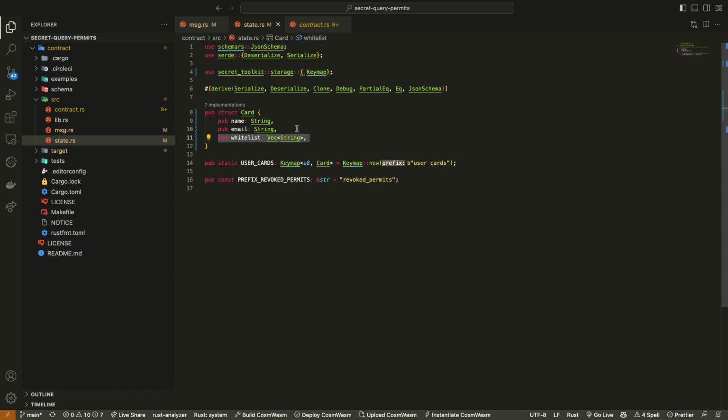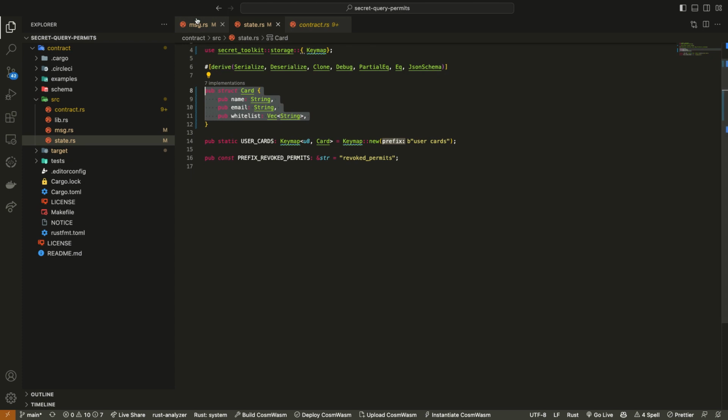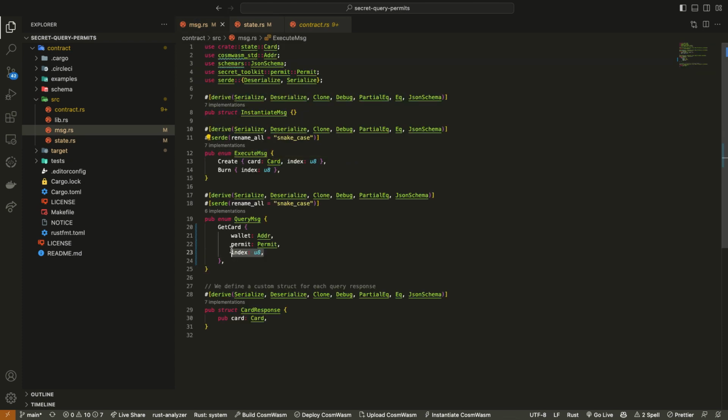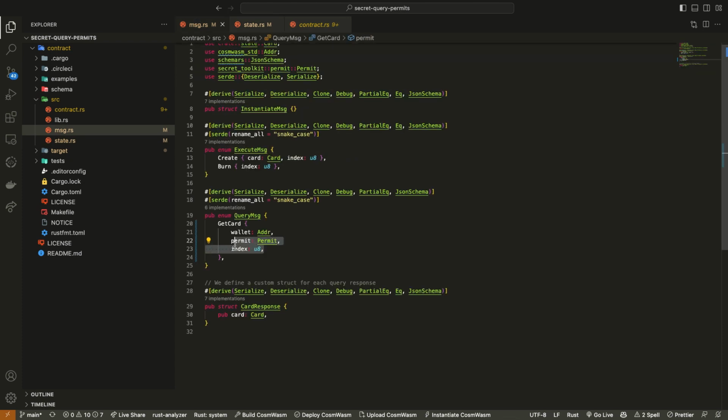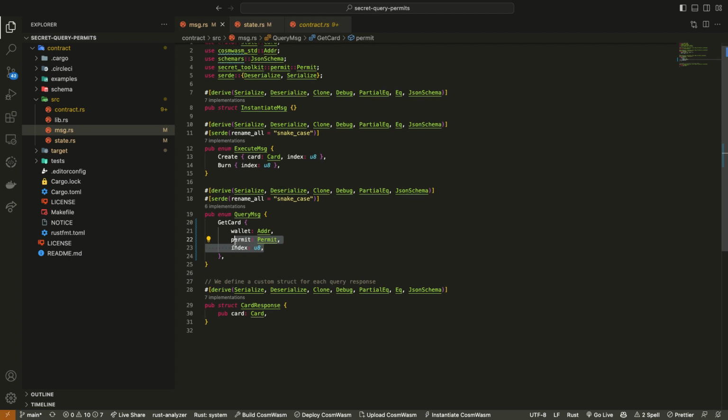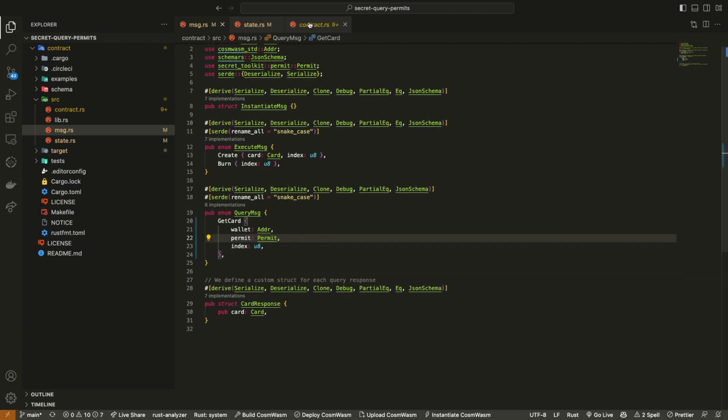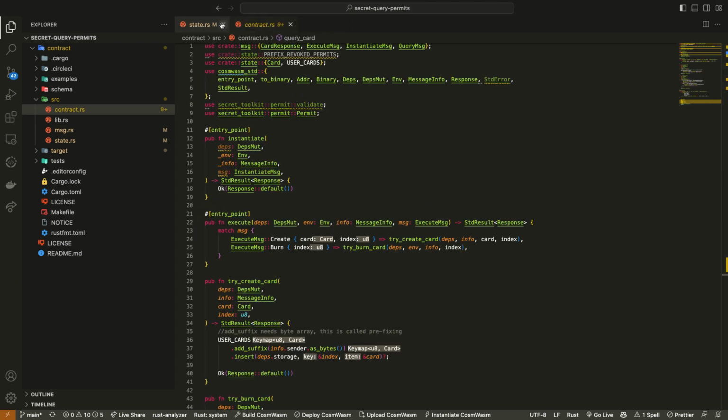For this example, all we're going to be doing is adding into this vector wallet addresses, which are strings, which are allowed to access our card only if they also have this permit, which is what we're going to be learning how to do today. Great question. All right, let's jump into our contract.